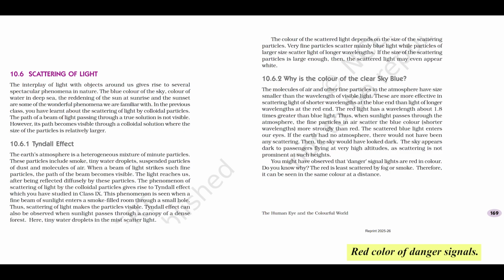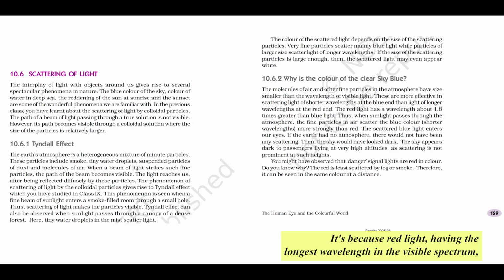Red color of danger signals. Final application. Why are stop signs, warning lights, car tail lights always red? It's because red light, having the longest wavelength in the visible spectrum, is scattered the least by particles in the atmosphere, like fog, mist, smoke, or dust.